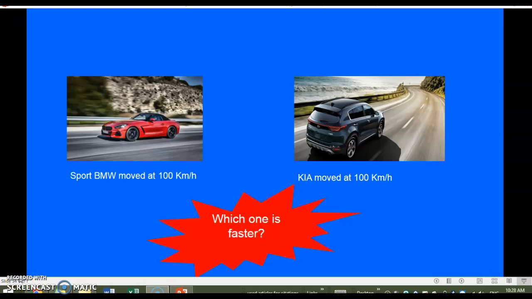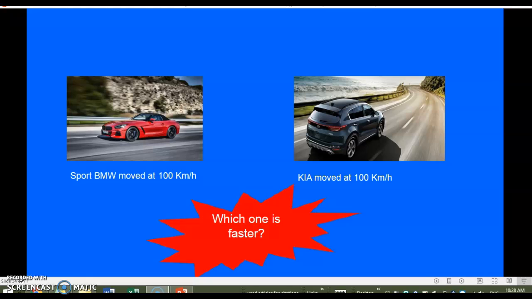Comparing the quality of two cars, a sport BMW and a Kia. In these two pictures, the two cars are moving at the same speed, which is 100 kilometers per hour. But which one is usually faster than the other, or more preferred by the guys especially?